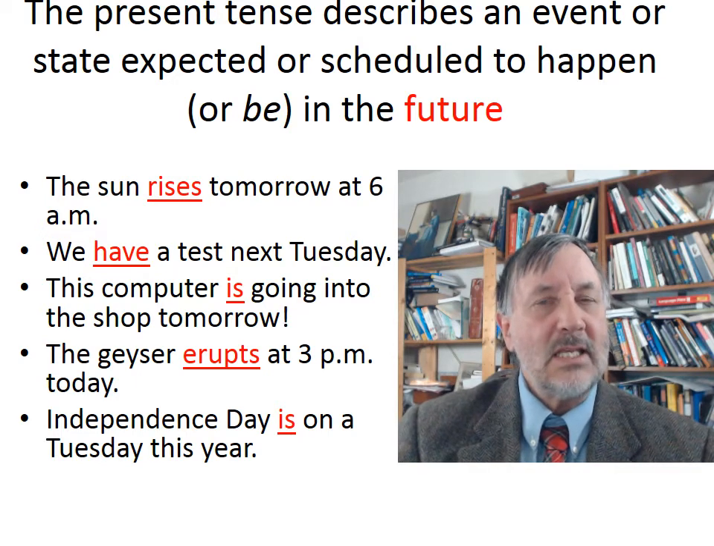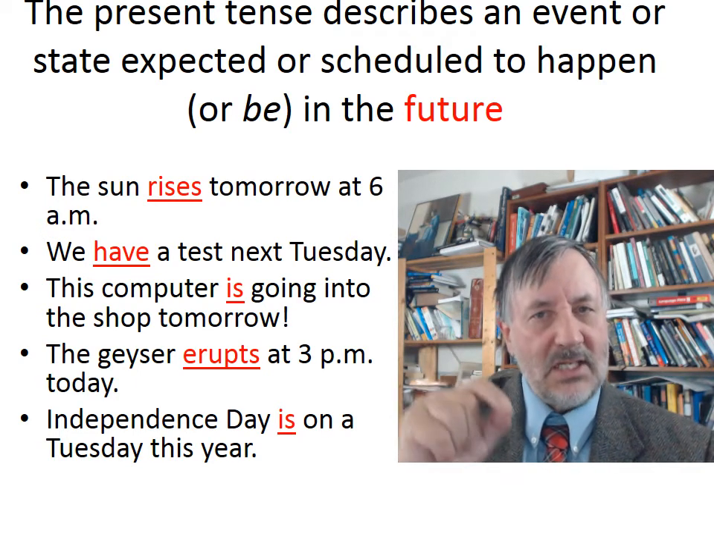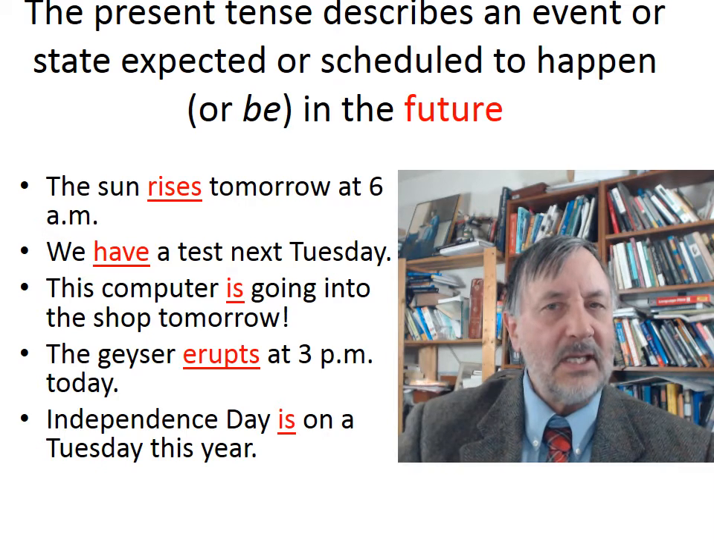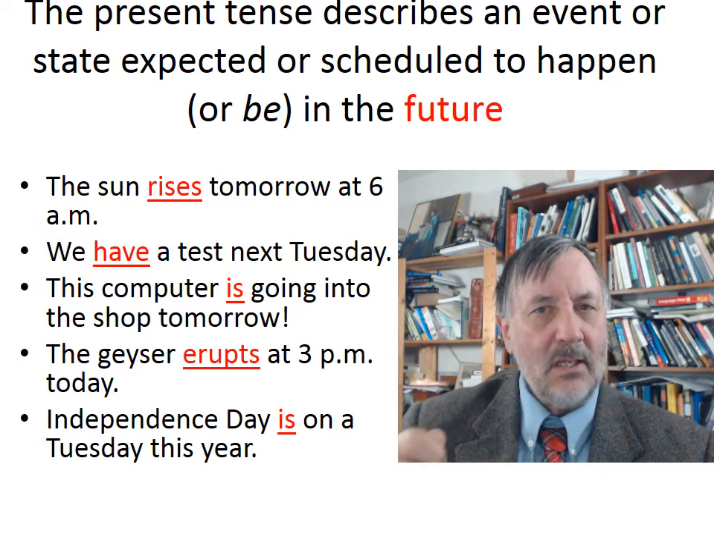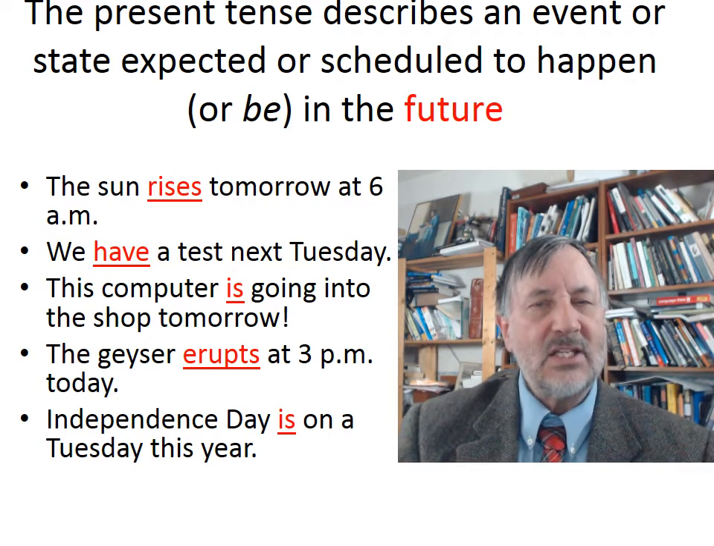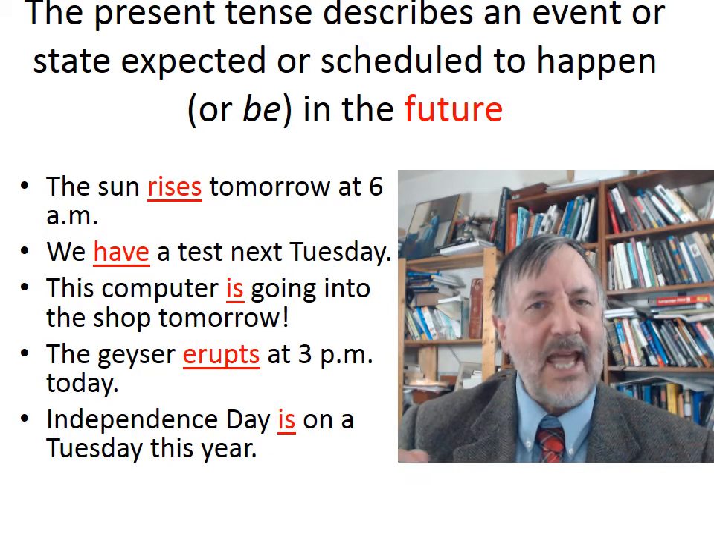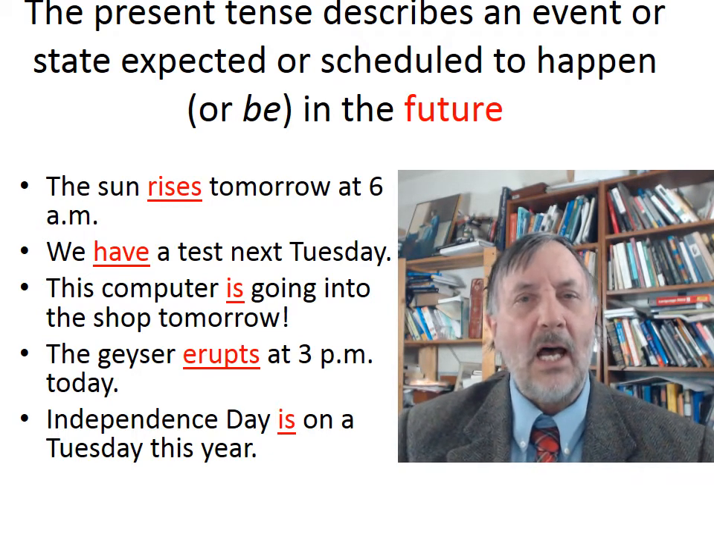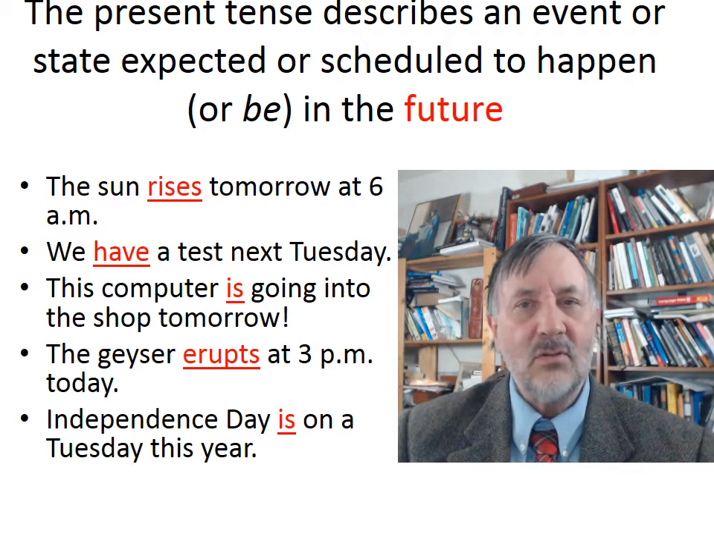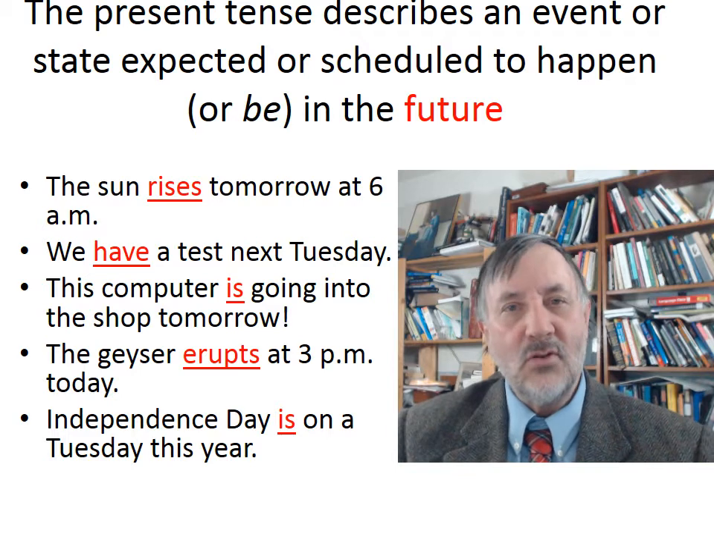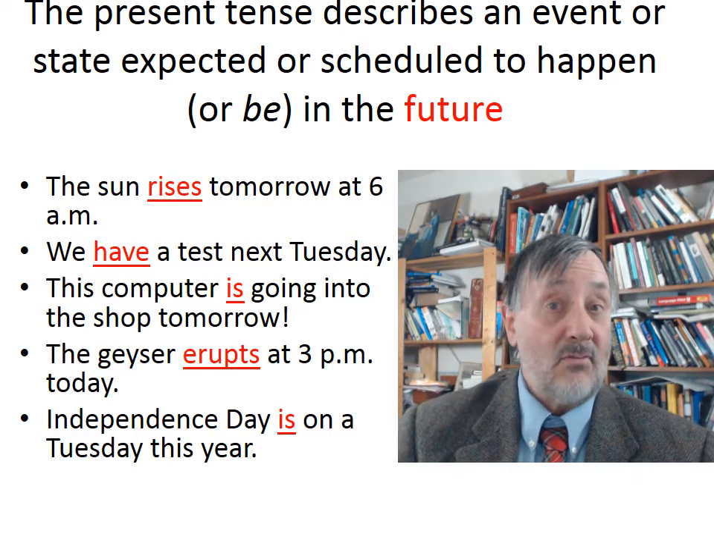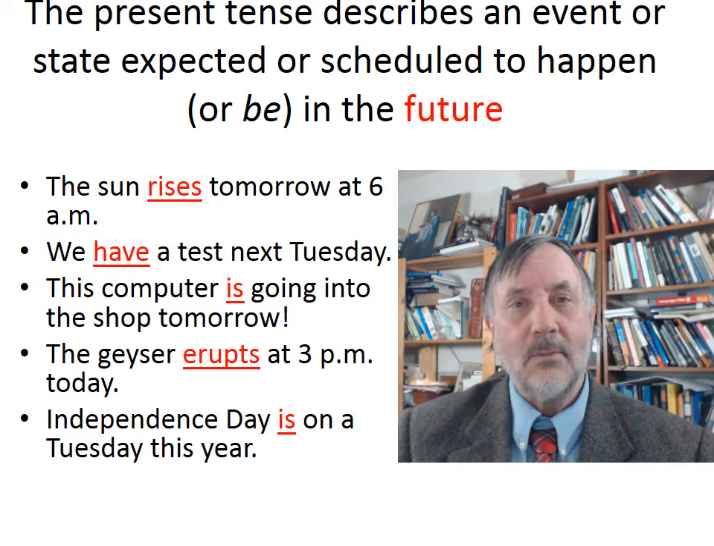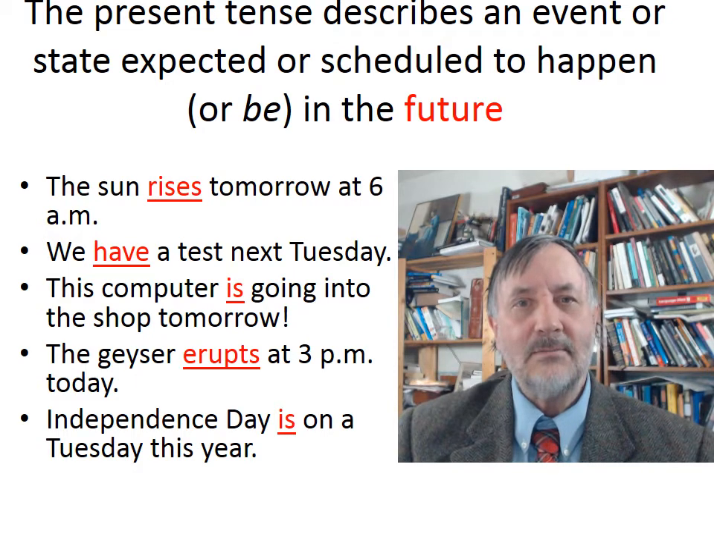So you see, in each one of these cases, I've used the present tense verb to indicate something that will happen in the future, something that's scheduled or expected to happen in the future. And that's a usage of the present tense verb. Now, in the next slide, we'll go on to the next tense that we have to talk about, which is the future tense. And you'll see how that's related to what we're talking about here. So I'll see you in the next slide.